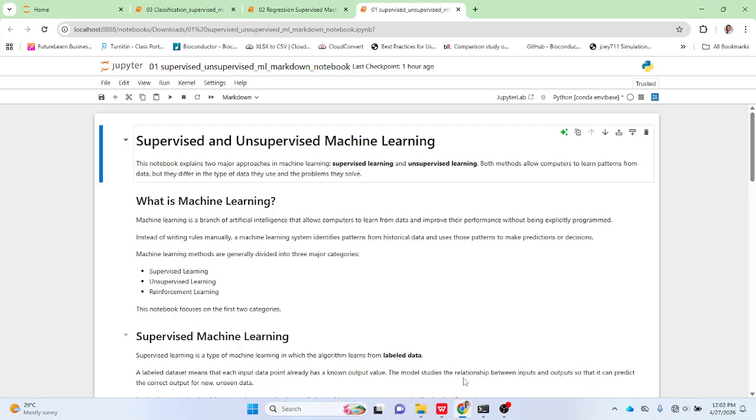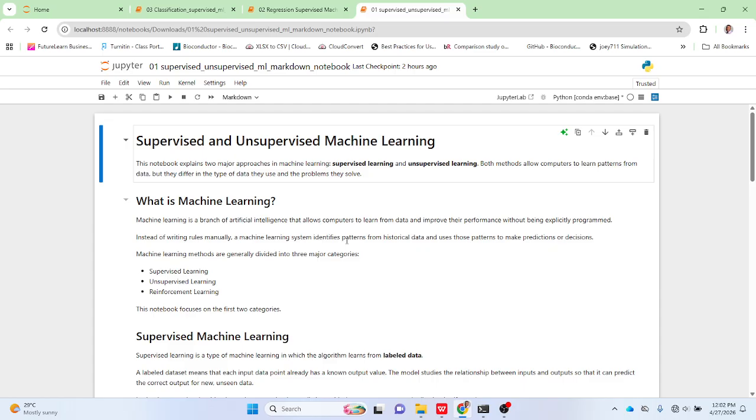All right, so we are using Jupyter as we've been using before on the previous Python trainings. For machine learning, we will be concentrating on supervised and unsupervised learning. For this lesson, we'll be talking about these two types of machine learning, and then the subsequent lessons will talk about the other types of supervised machine learning. All right. So what is machine learning?